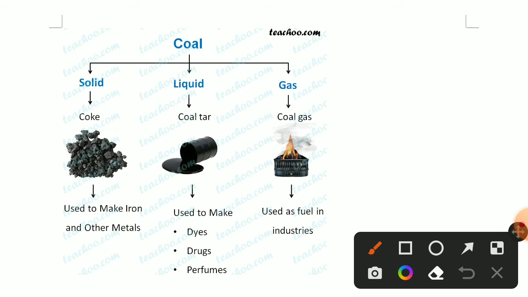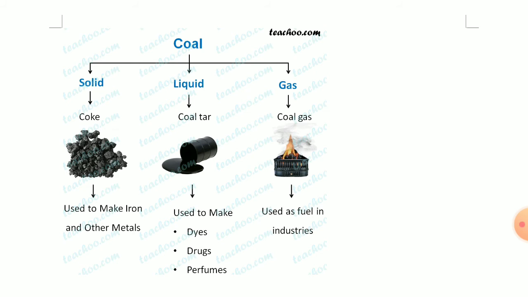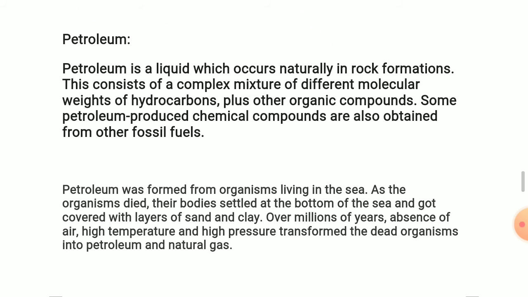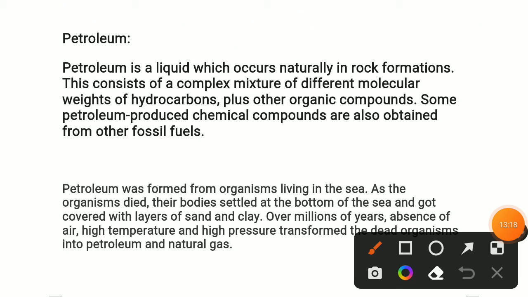Petroleum is a liquid which occurs naturally in rock formations. This consists of a complex mixture of hydrocarbons of different molecular weights plus other organic compounds. Some petroleum-produced chemical compounds are also obtained from other fossil fuels. Petroleum, you know already.